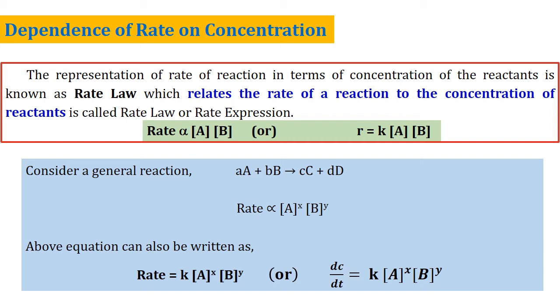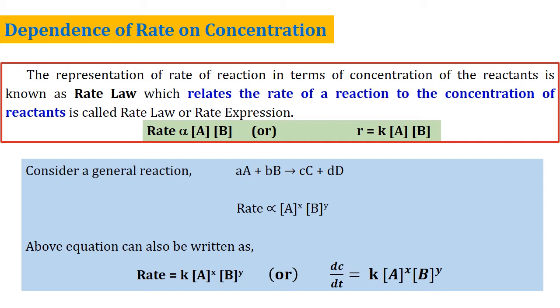That is, the representation of rate of reaction in terms of concentration of the reactants is known as rate law. So we can express rate as rate is proportional to concentration of the reactants. If there is one reactant, it is proportional to the concentration of that reactant, or if the chemical equation involves more than one reactant, we can express in the same way.